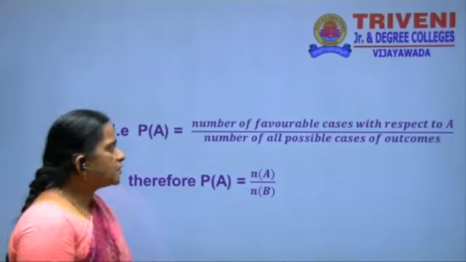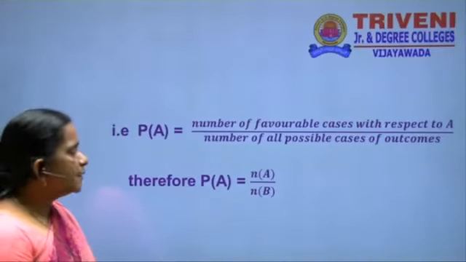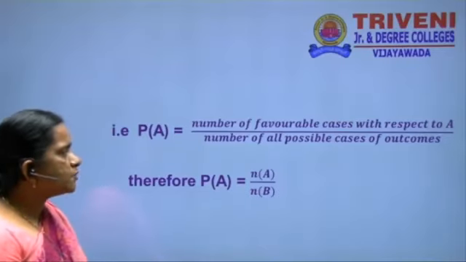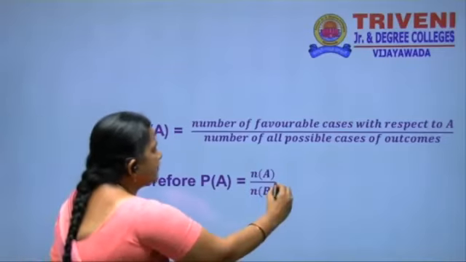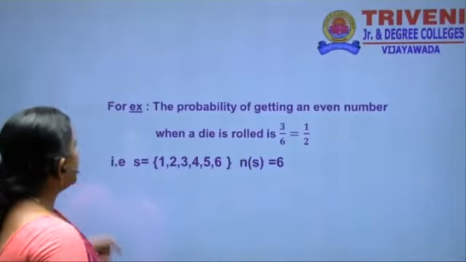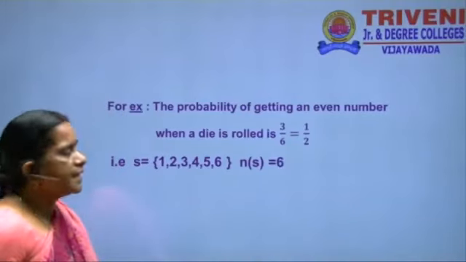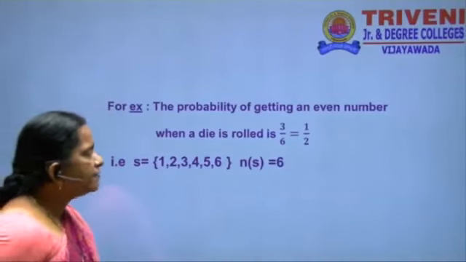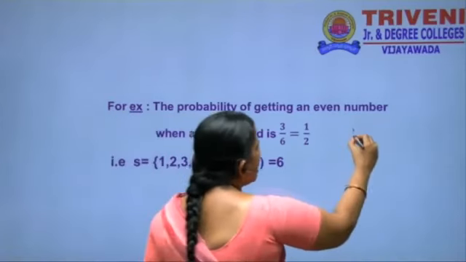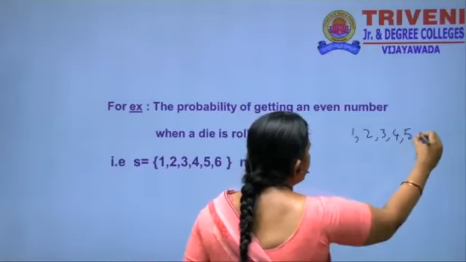Here P of A is equal to the number of favorable cases with respect to the event A by the number of all possible outcomes, that is n of A by n of S. For example, we have to take an even number: the probability of getting an even number when a die is rolled. A die has how many faces here? 6 faces.